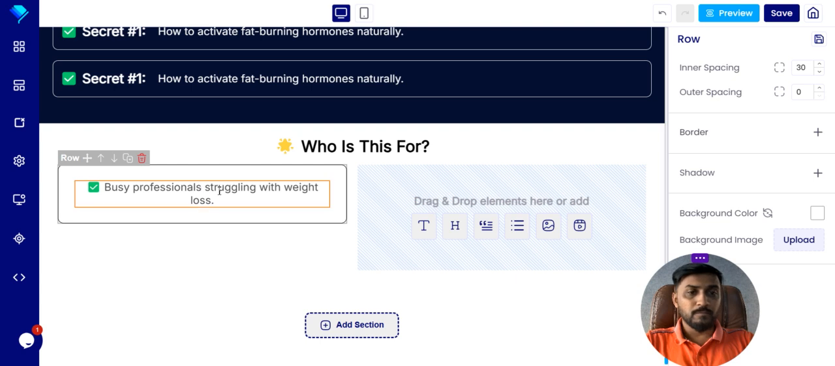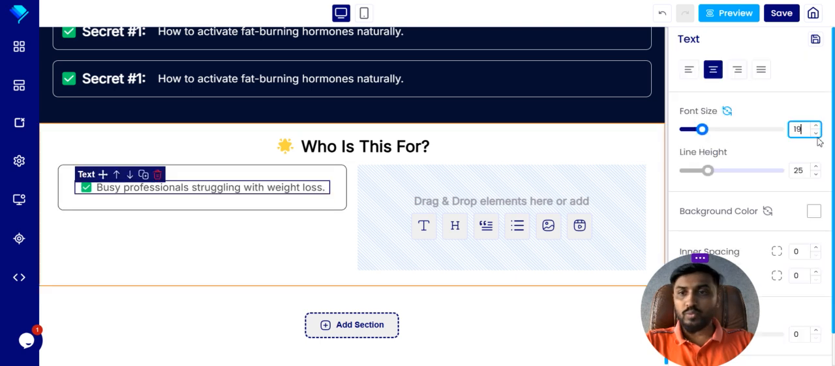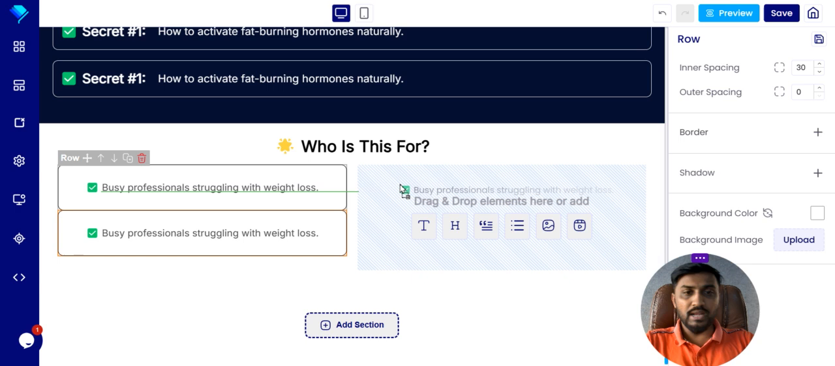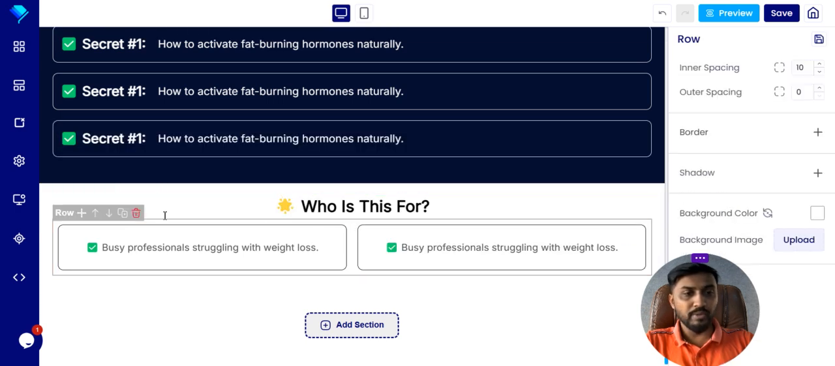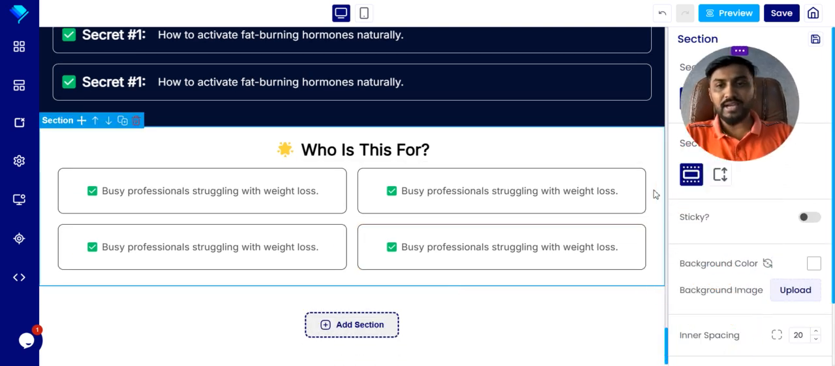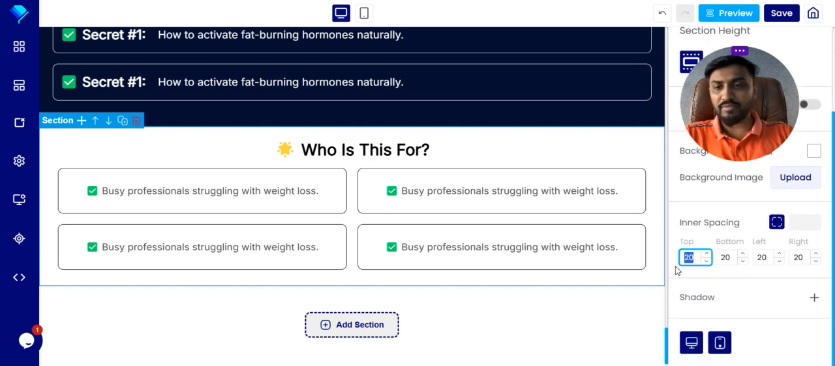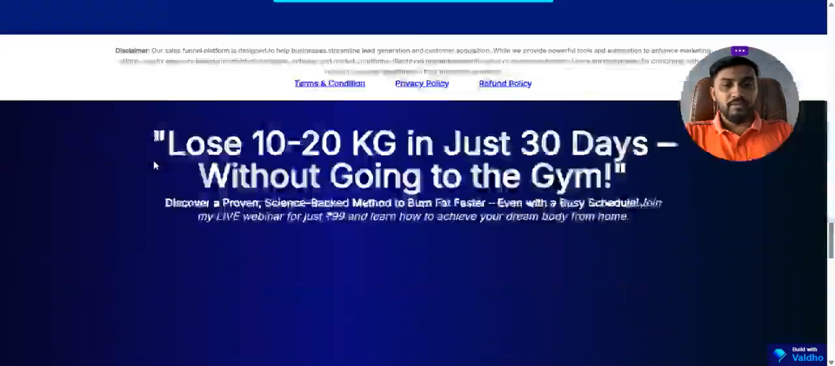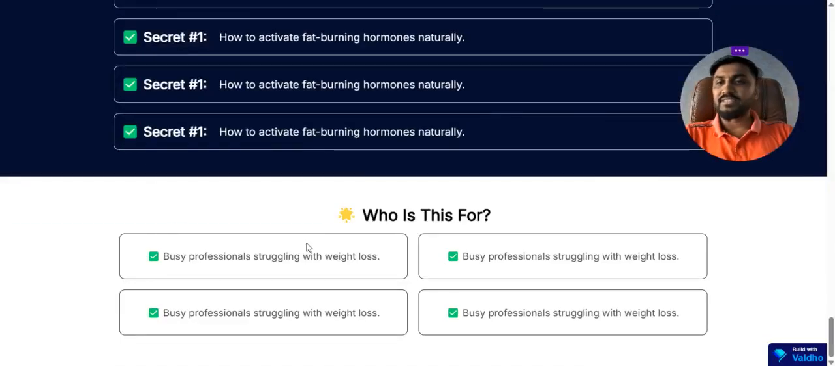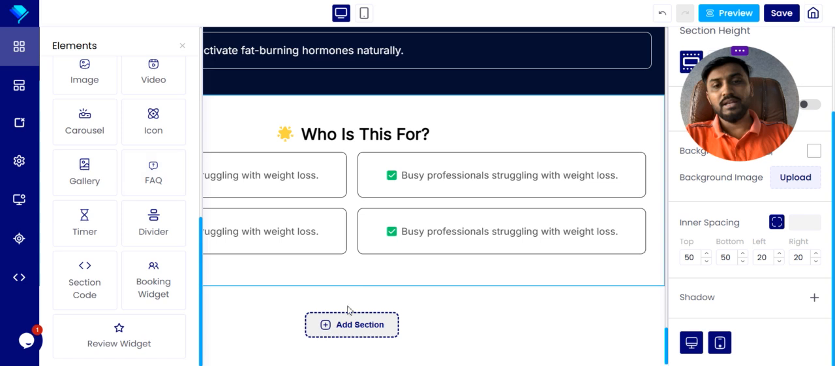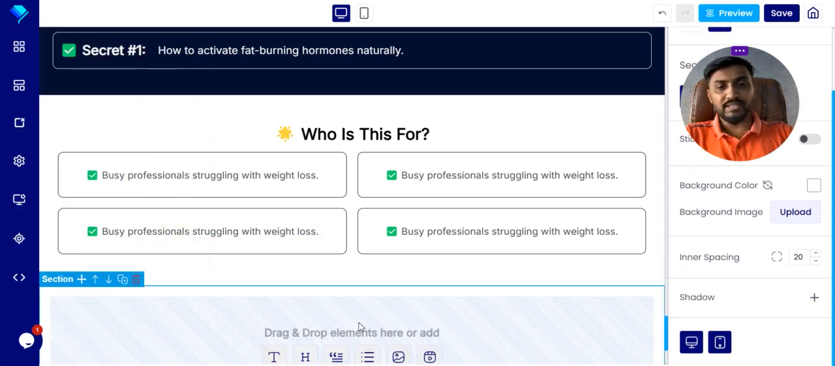Busy professionals who are struggling with weight. Okay, so what I'll do, I'll duplicate over here. I'll put it here, and then I'll directly duplicate this row. You can see, magically, now I can give some section height, like we have 50 top and 50 bottom for the look and feel. Now you can see that the section is already nicely designed. You can also add some icons if you want, like we have icons, right? Everything. Now we have the last sections.